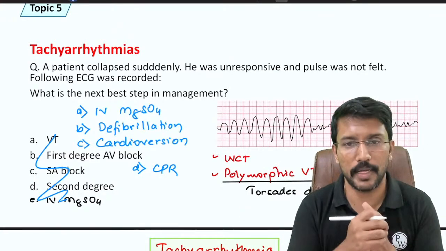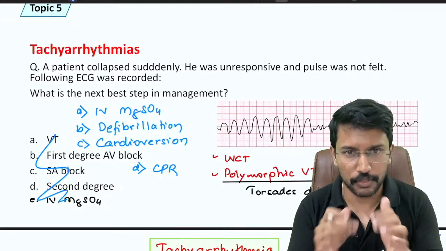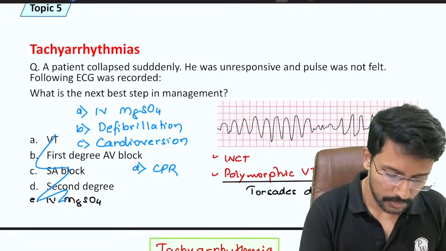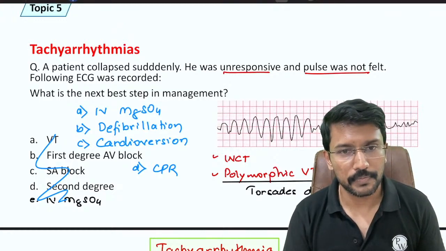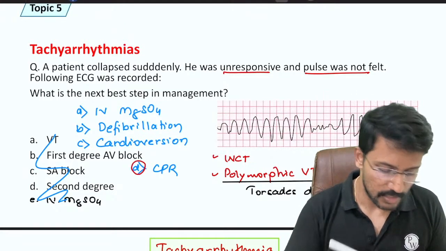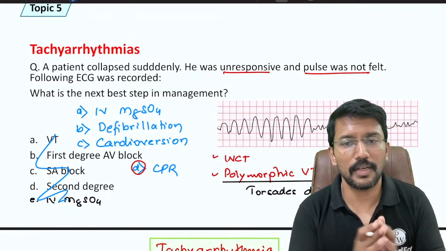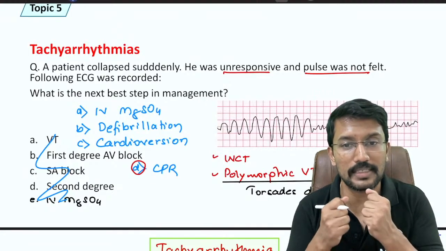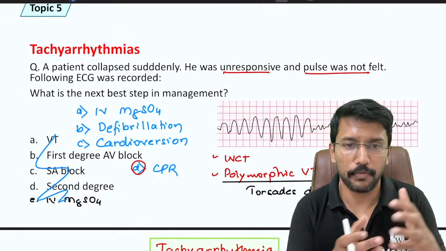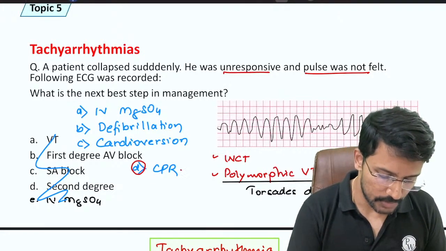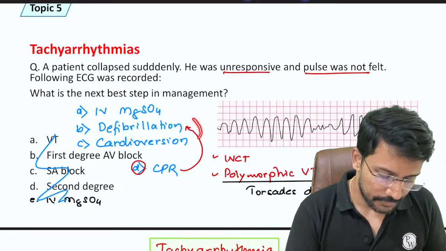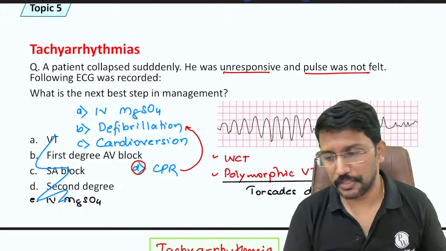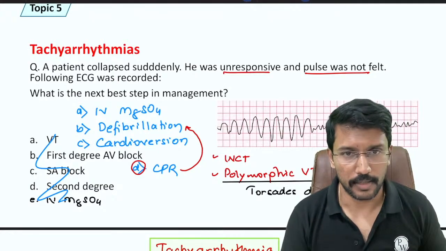Yes, I would like to give the magnesium sulfate. I would like to give the shock. But because here the patient is unresponsive and pulse is not felt, what is the next best step? To start the CPR, right? Once we have done the CPR, as soon as the defibrillator is available, we have to go for the defibrillation. So first is CPR, then defibrillation. Okay. And then if time allows and you have access to magnesium sulfate, you can consider using that.